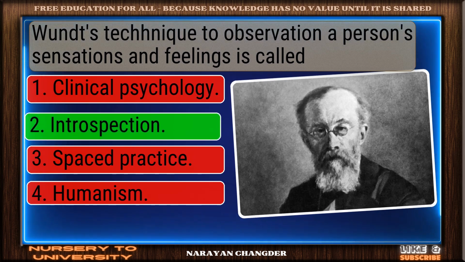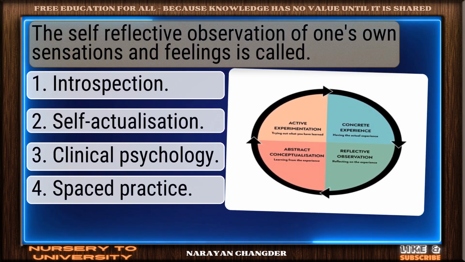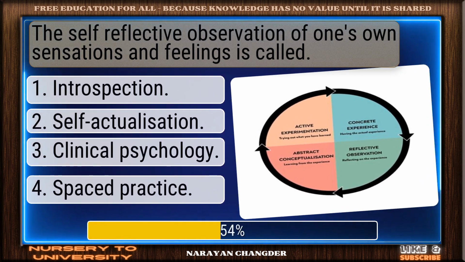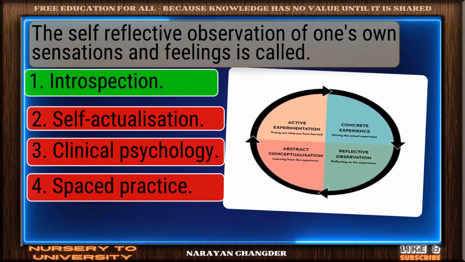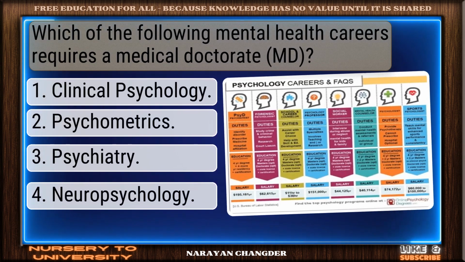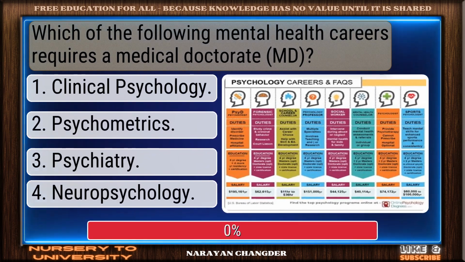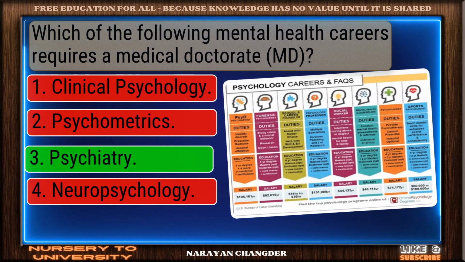Right choice. Introspection. The self-reflective observation of one's own sensations and feelings is called. Strong answer. Introspection. Which of the following mental health careers requires a medical doctorate? That's accurate.